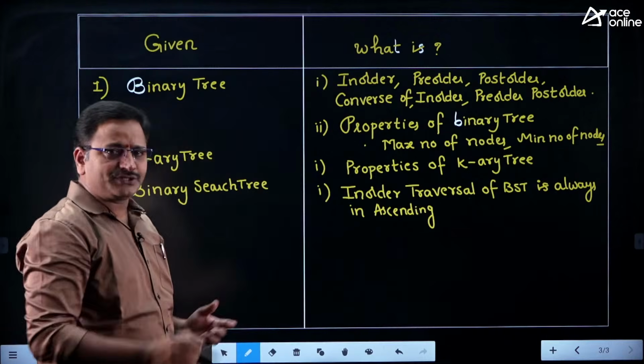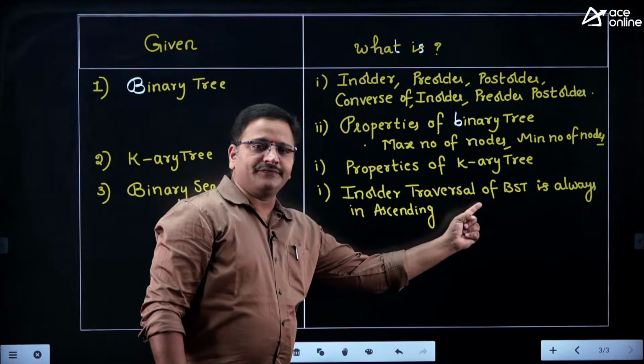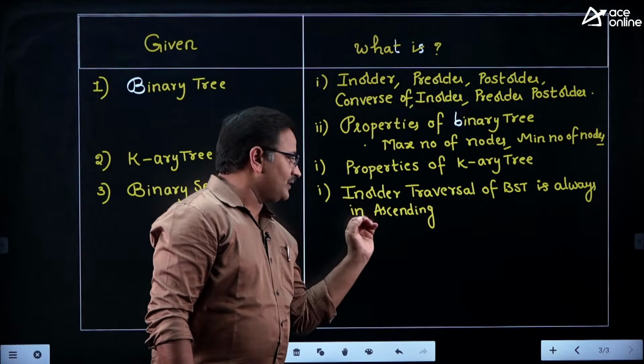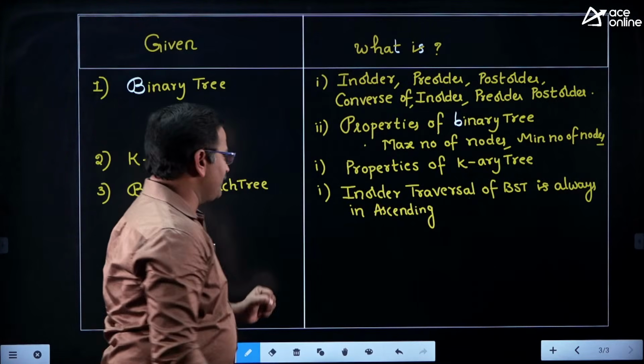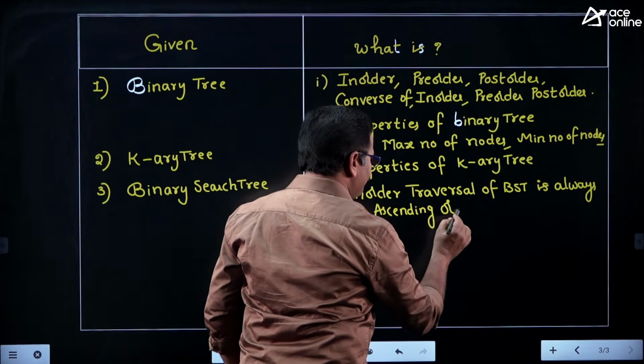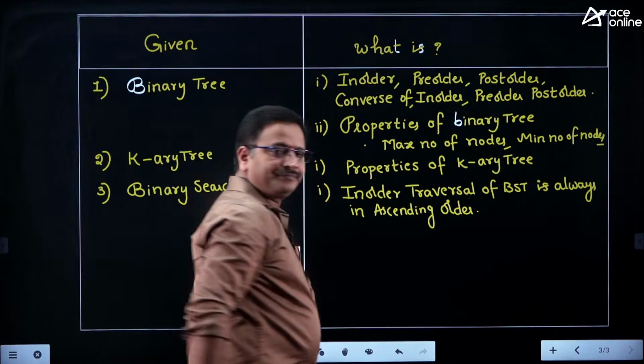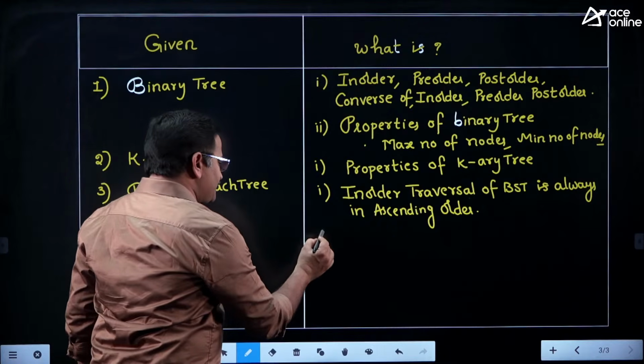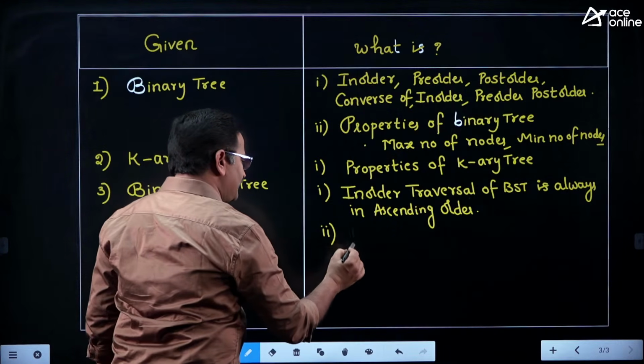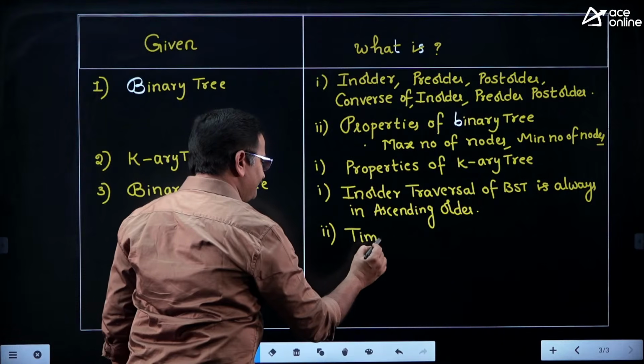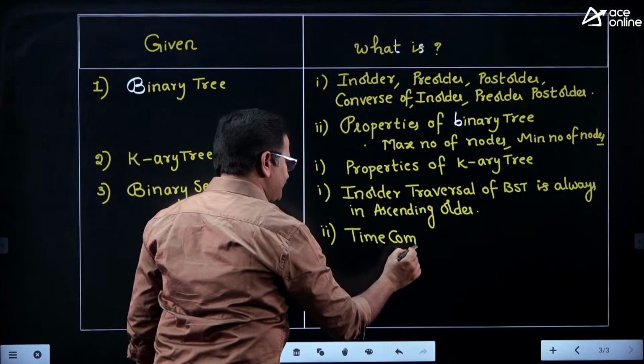They will provide one binary search tree. They will ask what is the in-order traversal. So in-order traversal of binary search tree is always in ascending order, friends. Okay, you just remember this one, ascending order. And another way of asking questions in binary search tree is focusing on time complexities.